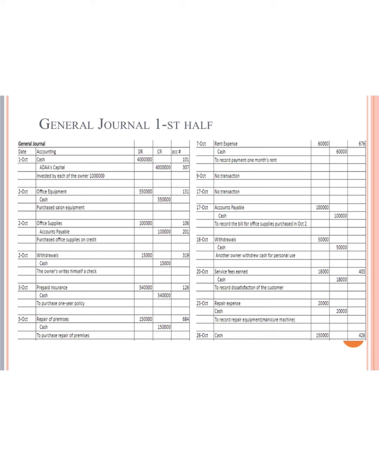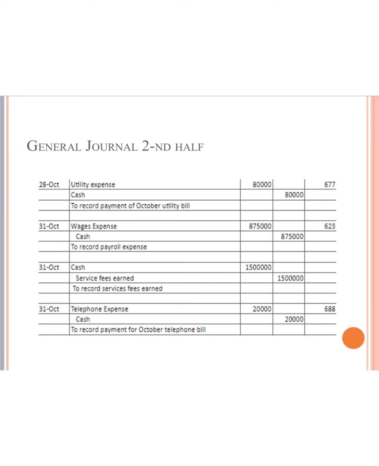On 20th October, a client was extremely dissatisfied with their manicure and hairstyle and demanded their money back, which cost 1,800 tenge. After that, on 23rd October, we paid 20,000 tenge cash to repair the manicure machine that was damaged when moving it. On the 28th October, we paid 80,000 tenge for utility expense, for the electricity, the water, and so on, to record payment of the October utility bill.